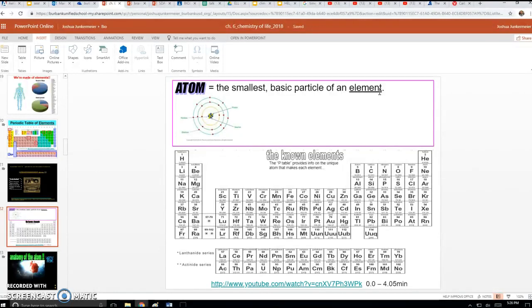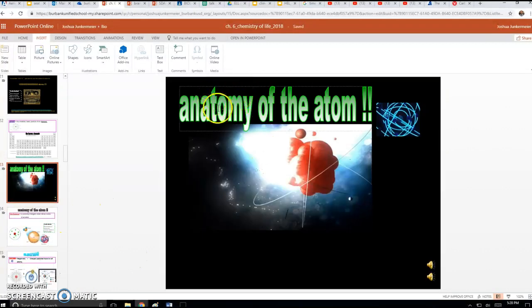If you just break it into tiny parts, it would eventually go to the smallest part, which would be the atoms of gold. And atoms have specific shapes that we'll study a little. We won't get too complicated with what atoms are made of, but we will look at it. Each of these elements has a basic atomic structure. In your notebook, again, write the definition for atom. All right, see you next time, folks, and we'll pick up and start learning about the anatomy, or what makes these atoms. Have a good day.